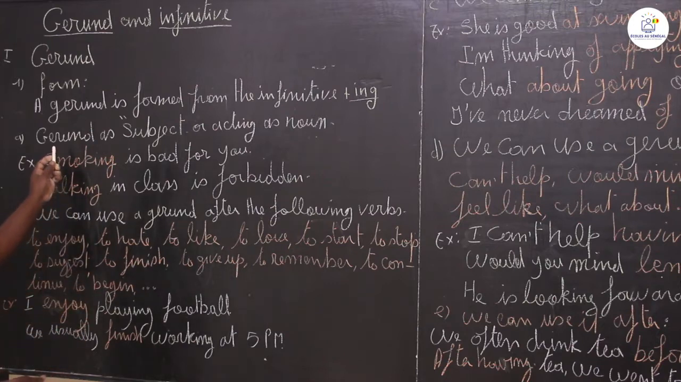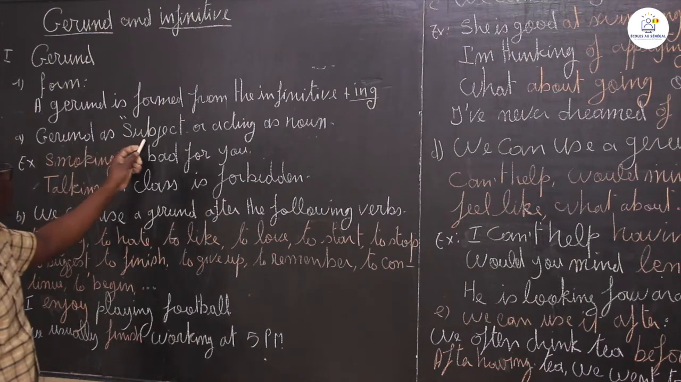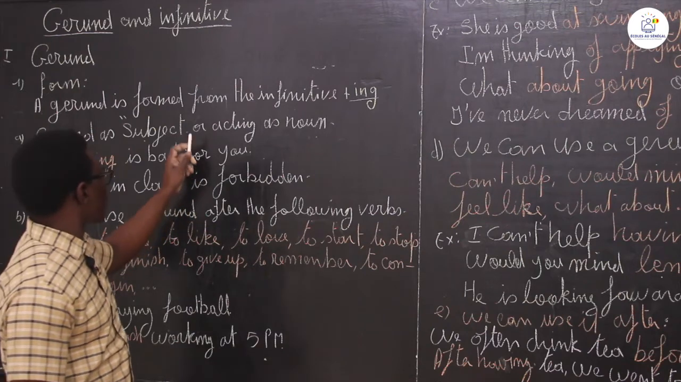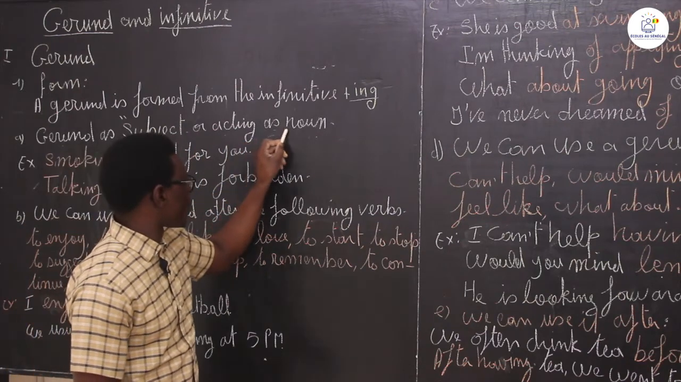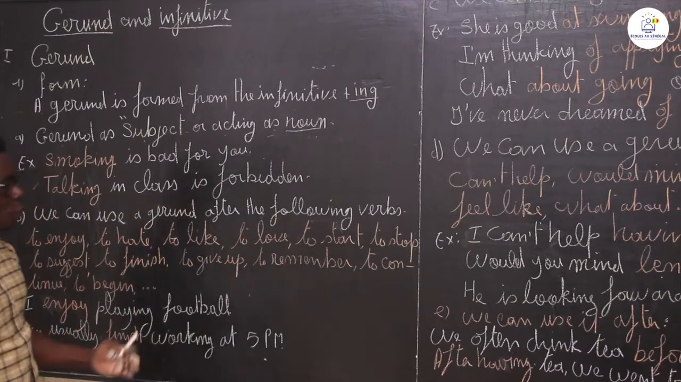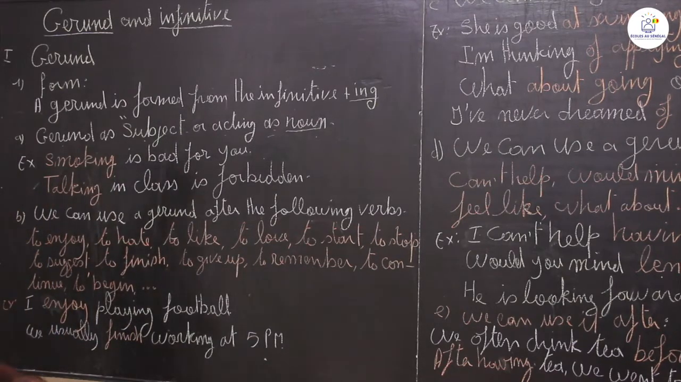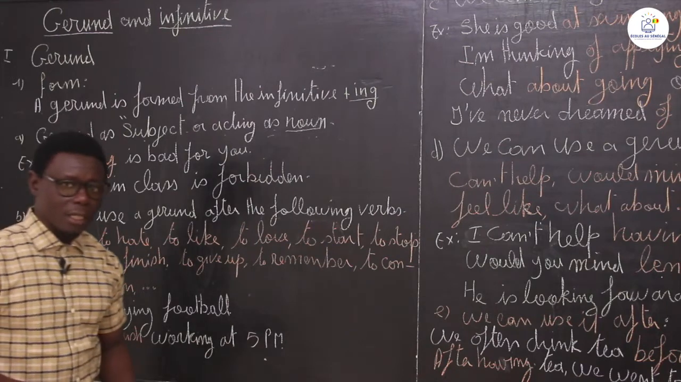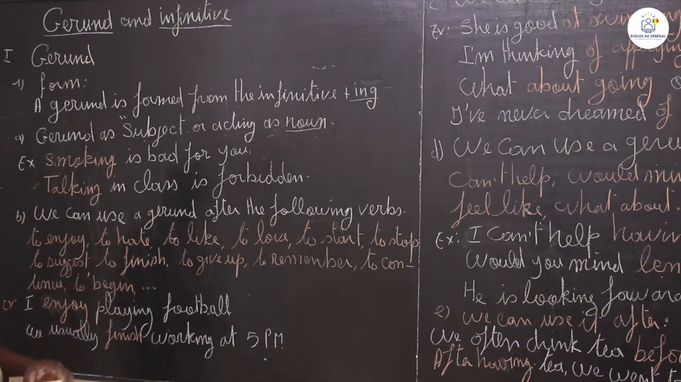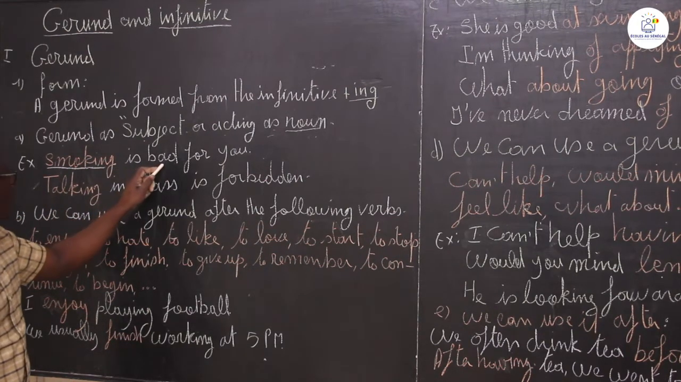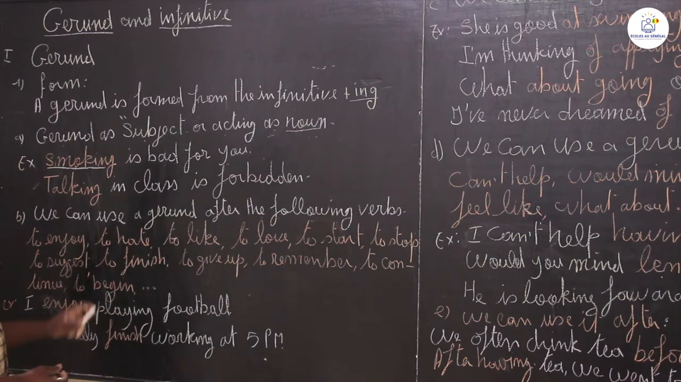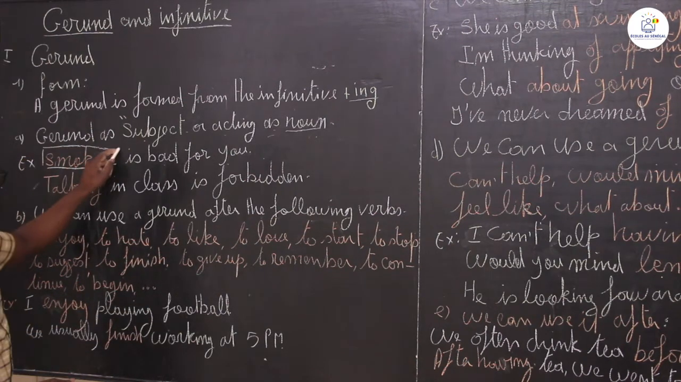Now, a gerund can be used as a subject. So it acts as a noun. We can use a gerund as a subject first. In that case, it acts as a noun. Example, here you have: smoking is bad for you. So smoking here is a gerund considered as a subject.